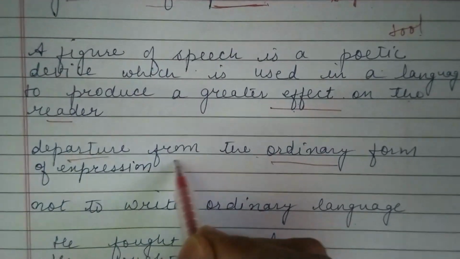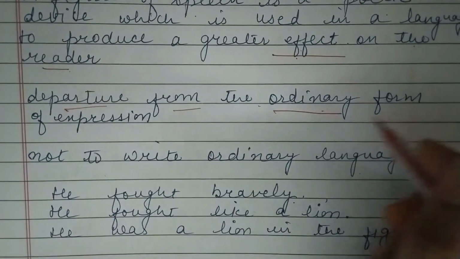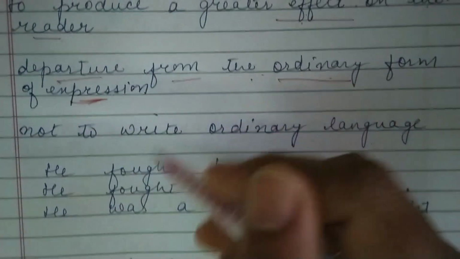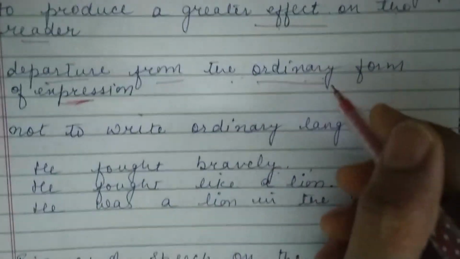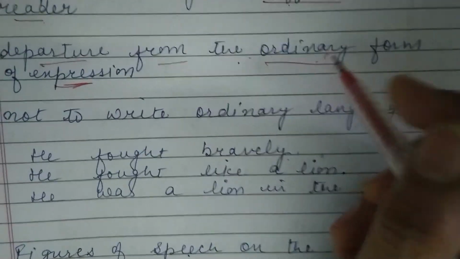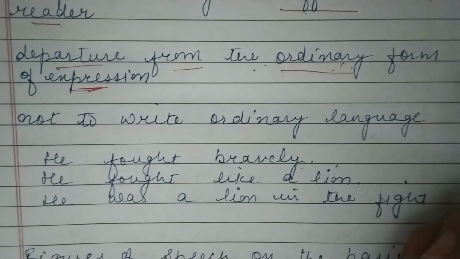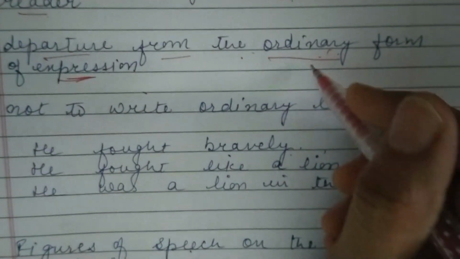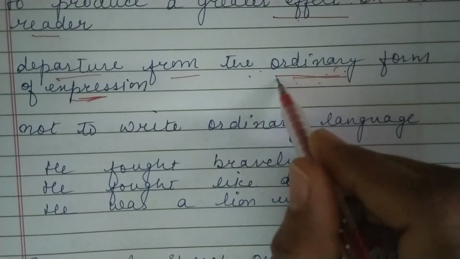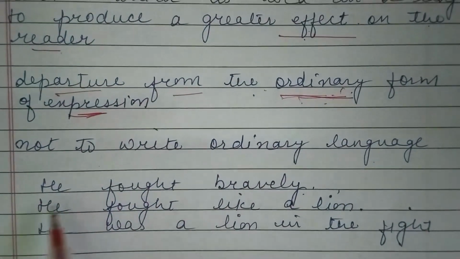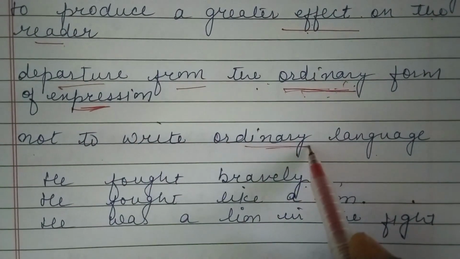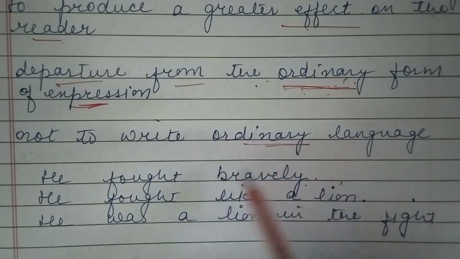So our dictionary defines it as a departure from the ordinary expression. Means we are not using ordinary language. Somehow we are changing the language, we are putting in comparisons, we are putting in good sounds, and that makes it great poetry. So we are learning a poetic language, how we can introduce it. We are moving away from ordinary language. Or in simple language, we are not going to write ordinary language, we are going to somehow change it.